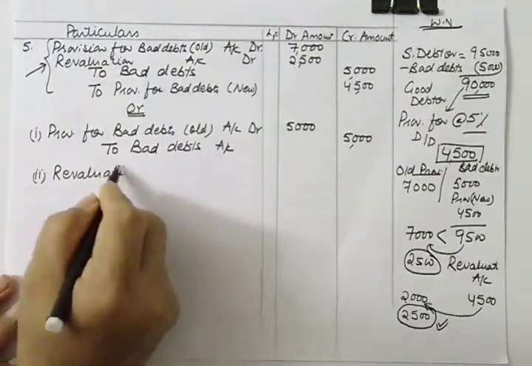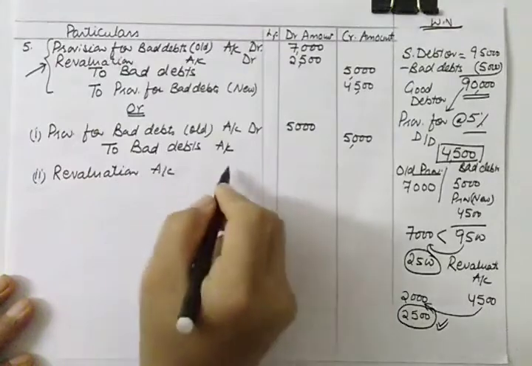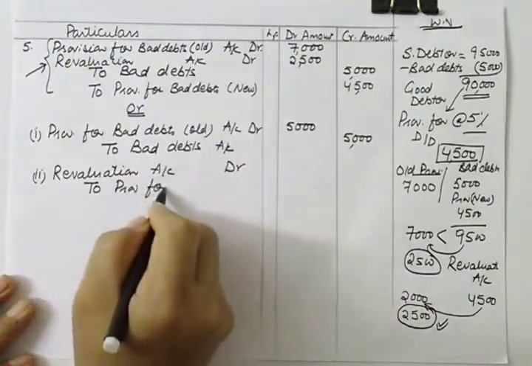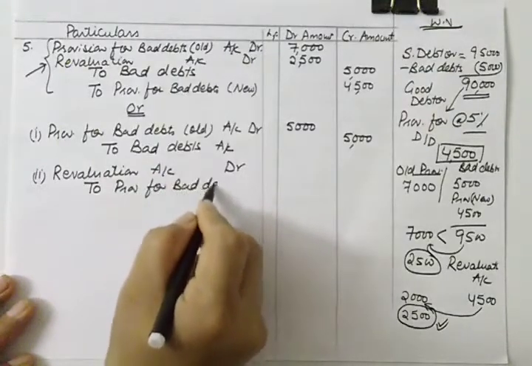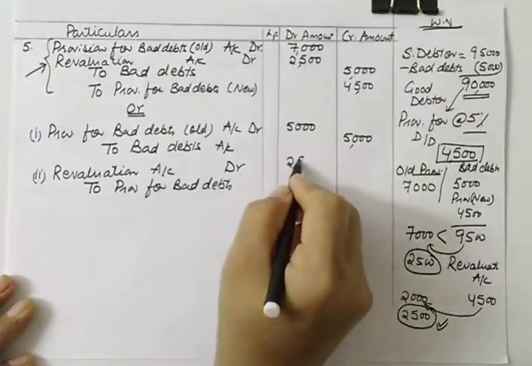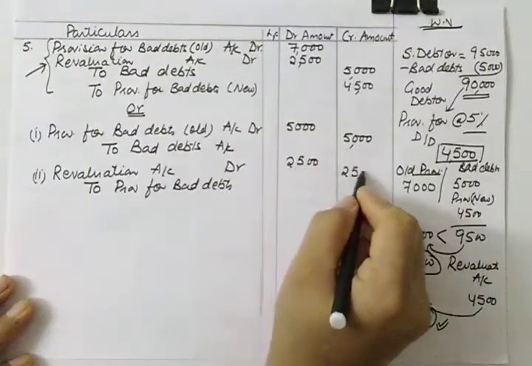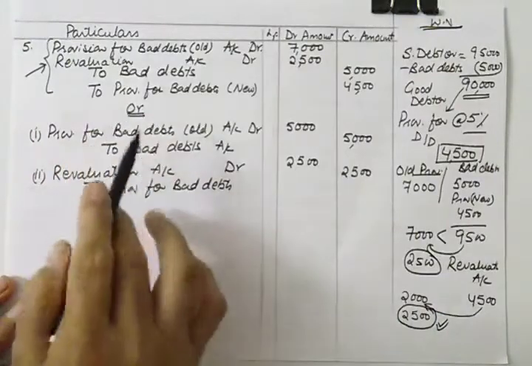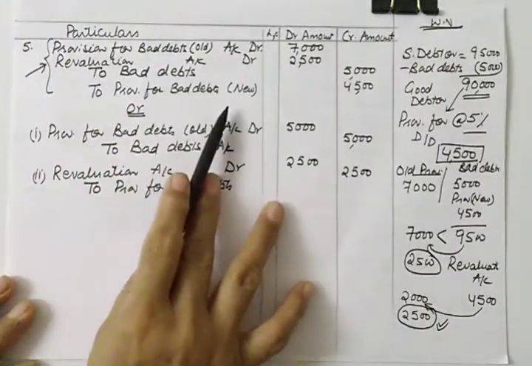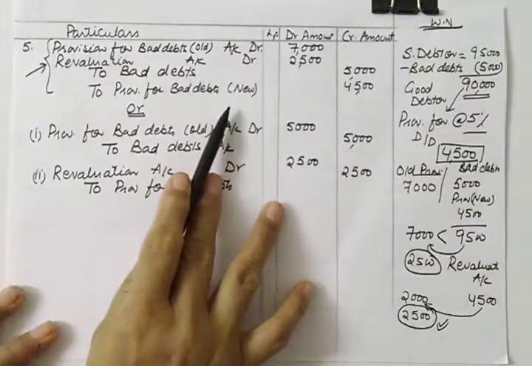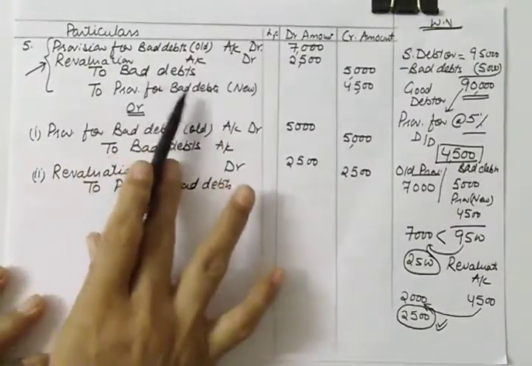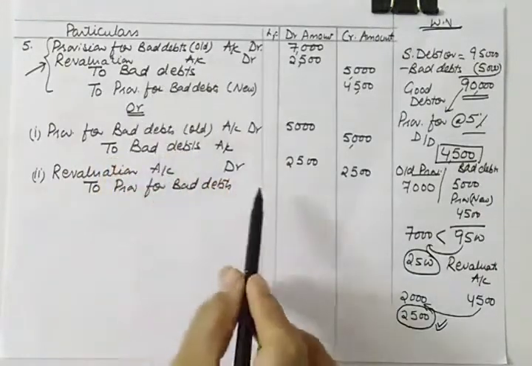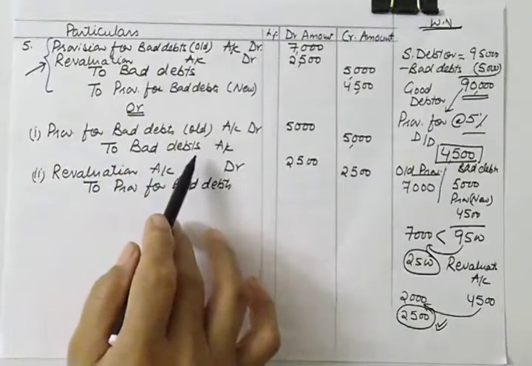So this is revaluation account debit to provision for bad debts, 2,500. And you can mention in narration also, being bad debts are adjusted from the provision, and extra amount of provision is taken from revaluation account. So I hope up to this the treatment is clear to you.